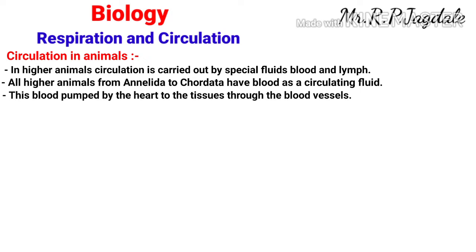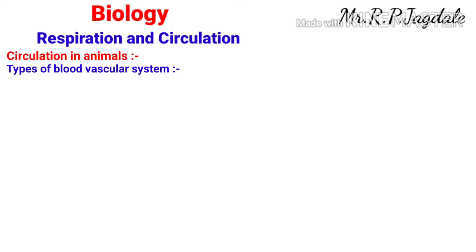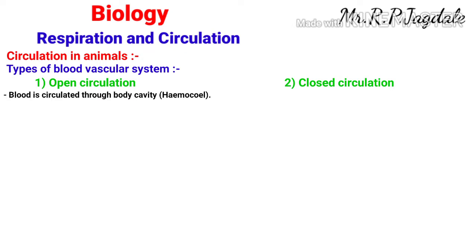There are two types of blood vascular system: open circulation and closed circulation. First we will see the open circulation. In open circulation, blood is circulated through a body cavity.